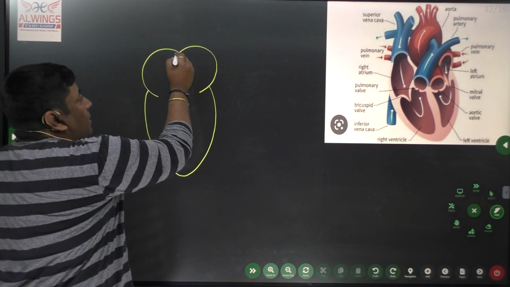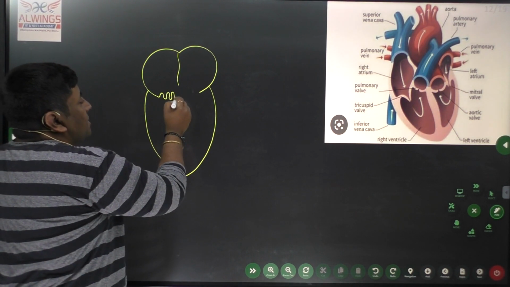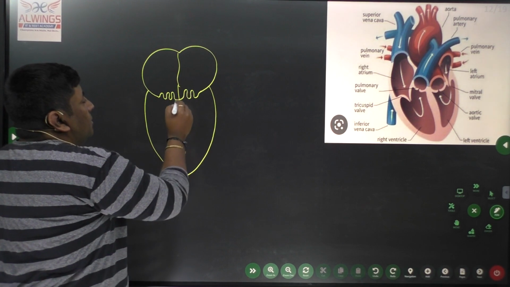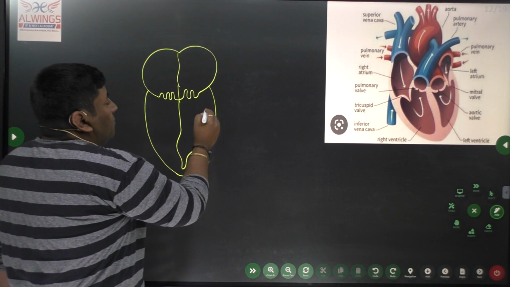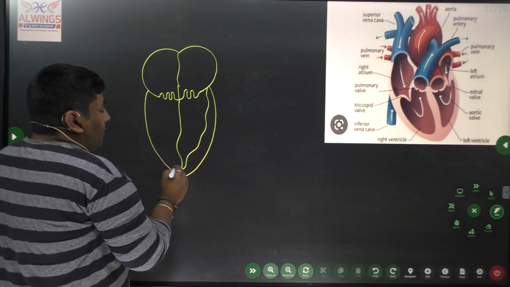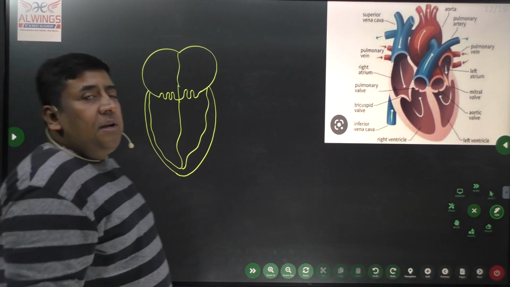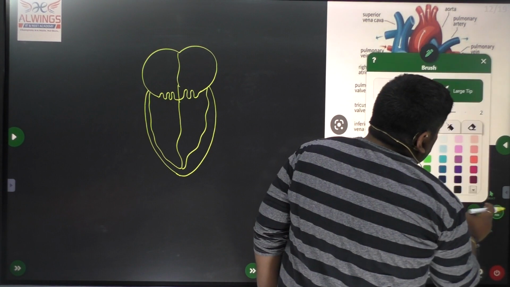Here we have the atrioventricular septum, the bicuspid valve, the tricuspid valve, and the interventricular septum. Now, how does the blood transfer take place? For that we can see further.